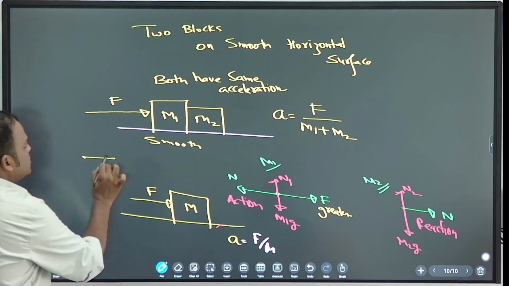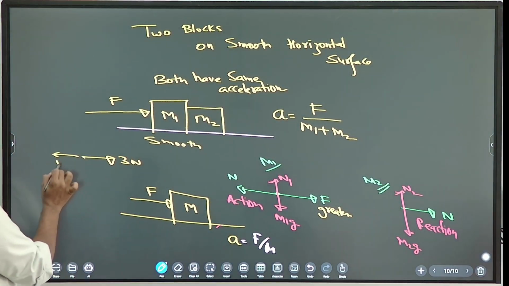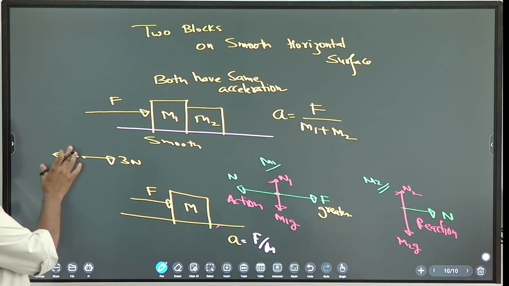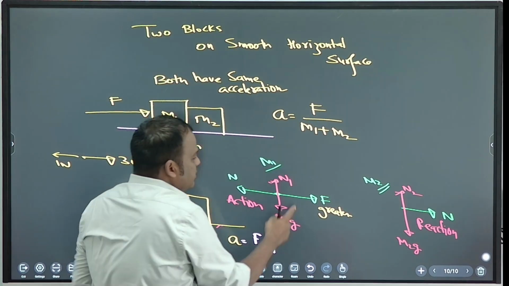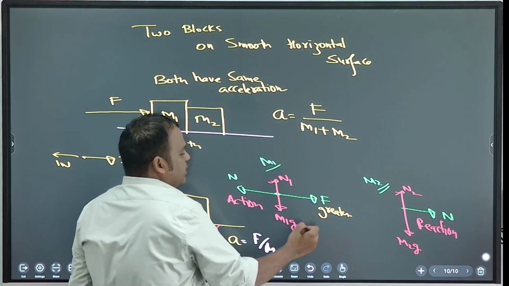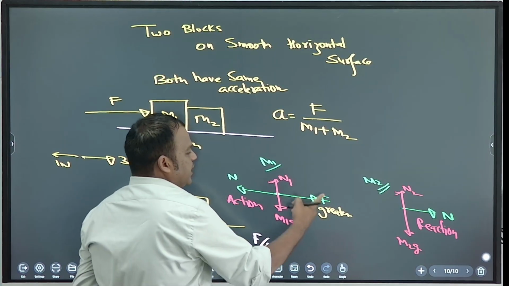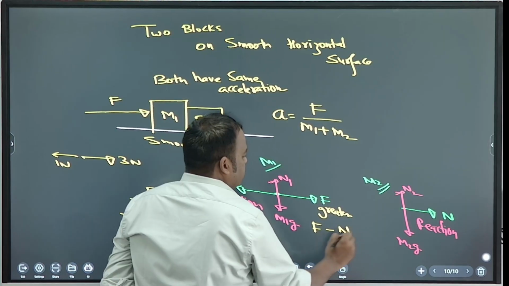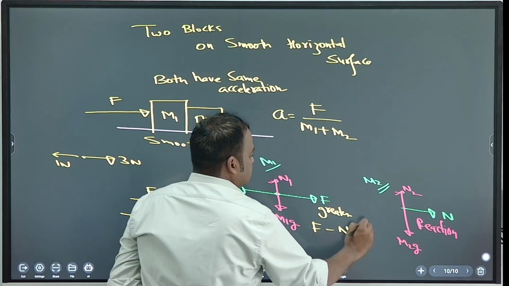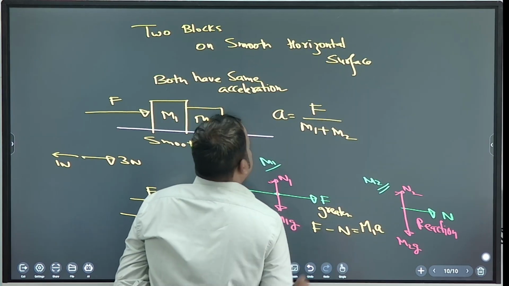It is like this: suppose the right side is 3 Newton, the left side is 1 Newton. So where will the object go, right or left? Right, very good. Now the object is going right, it means this is greater. So what is the unbalanced force? F minus N. So F minus N is the unbalanced force, that is equal to mass into acceleration.